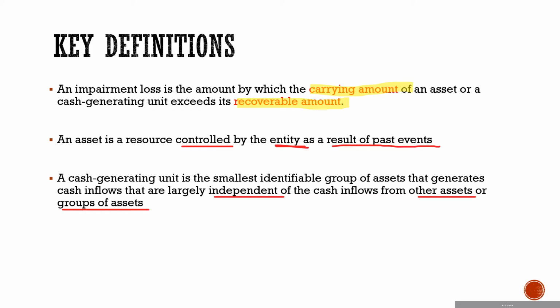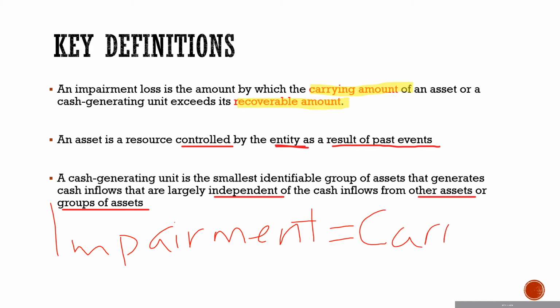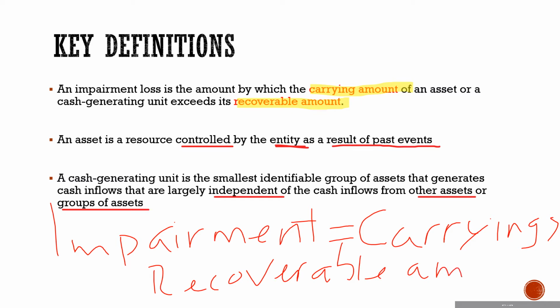So when we talk about impairment of an asset or impairment loss, it equals when the carrying amount is greater than the recoverable amount of an asset. So let us see what the carrying amount and the recoverable amount refer to.